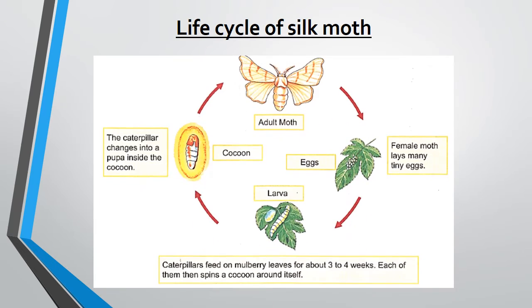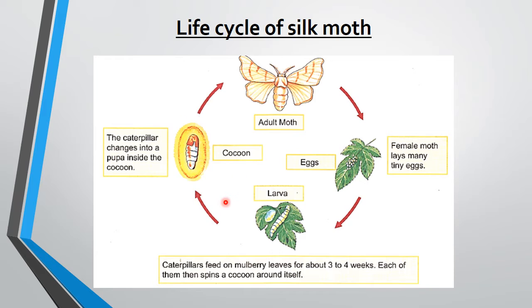Next we will see the life cycle of the silk moth. The silk fiber is spun by silkworms, which are larvae of the insect we call the silk moth. There are 4 stages. The first stage is laying of eggs. Second is caterpillar or larva.